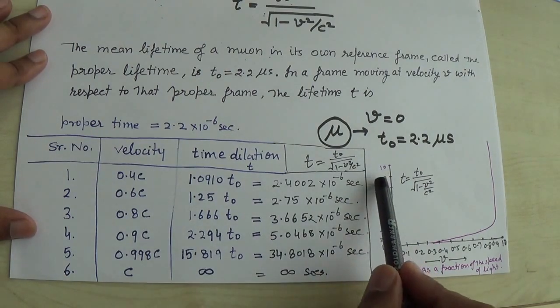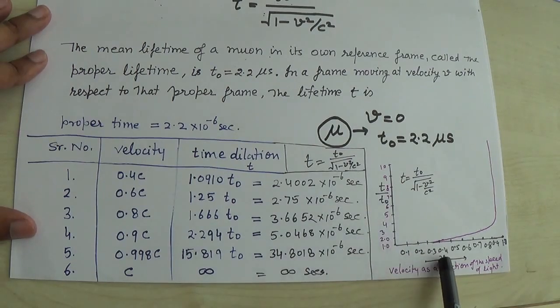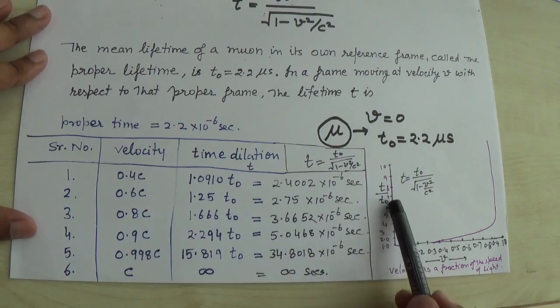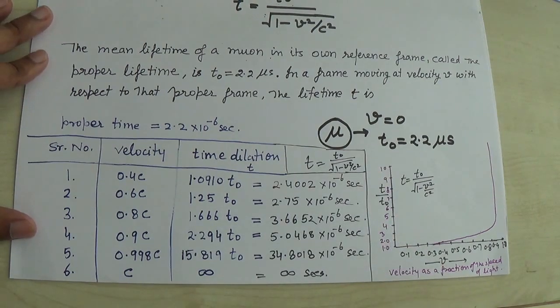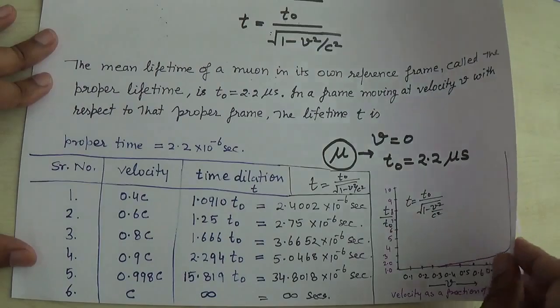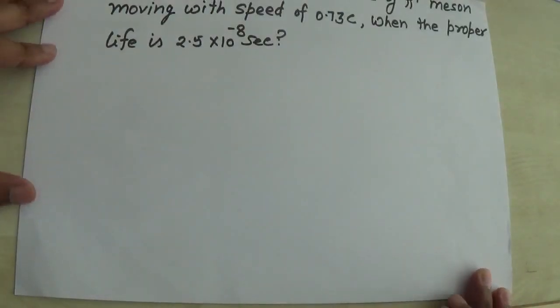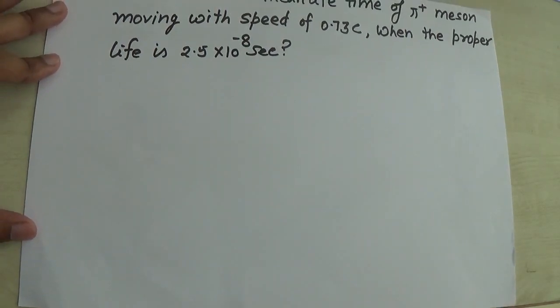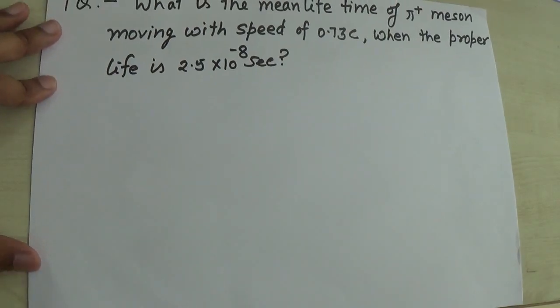And the ratio of T with T naught, when the velocity is 0.1 c, 0.2 c, 0.3 c, and the relative speed is increasing, you can see that the ratio of T and T naught is increasing sharply, right? Now we will clarify the concept of time dilation more explicitly by solving these numerical problems.